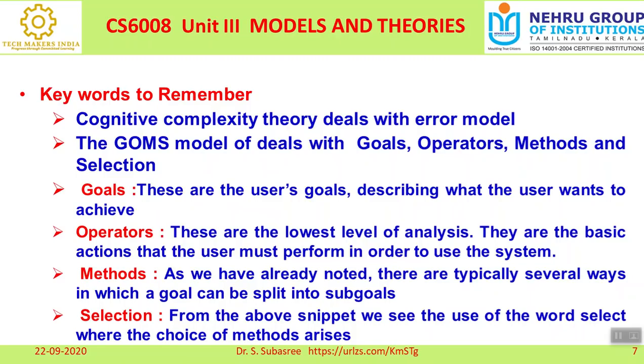Some searching techniques take less execution time, but we cannot guarantee accurate searching. So different applications need different requirements, and based on that I can select from the group of snippets. A snippet is nothing but a method. So this is called the GOMS model.